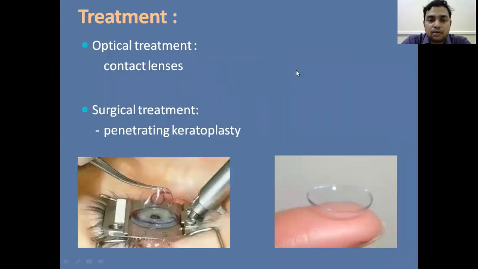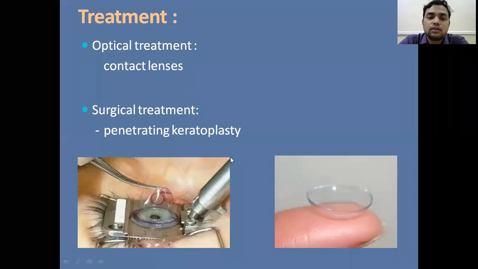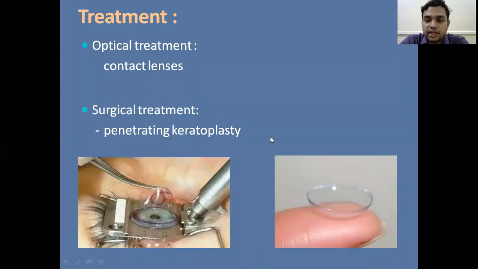Coming to the treatment of irregular astigmatism, we prescribe only contact lenses, but the prognosis is bad, and the surgical treatment is only penetrating keratoplasty, where we remove the whole of the cornea and replace it with a donor cornea. So the surgical option is penetrating keratoplasty in case of irregular astigmatism.